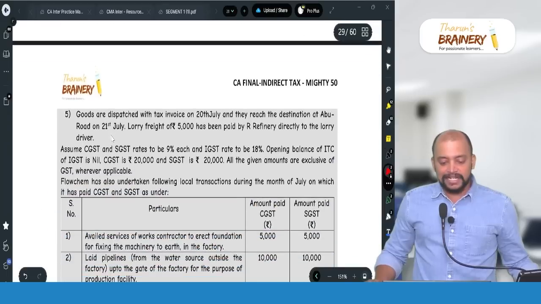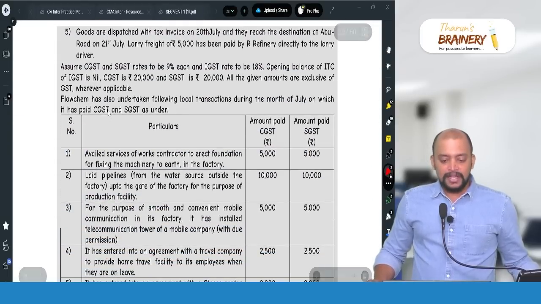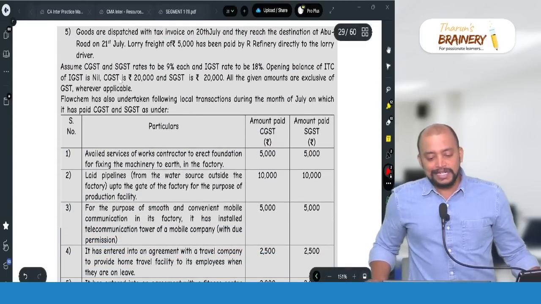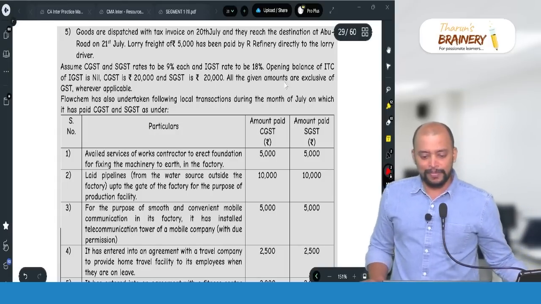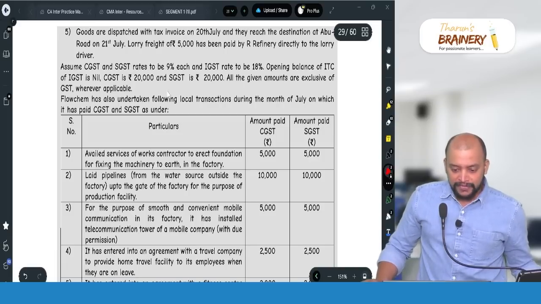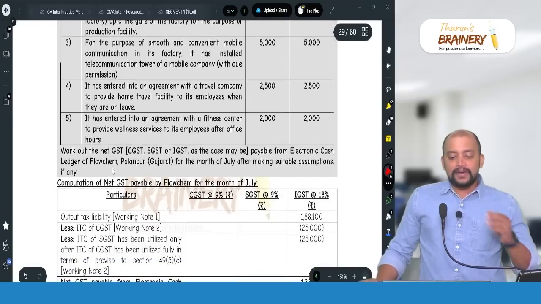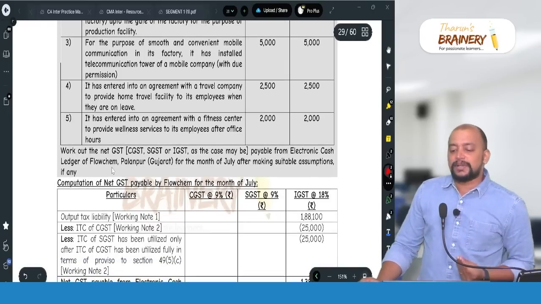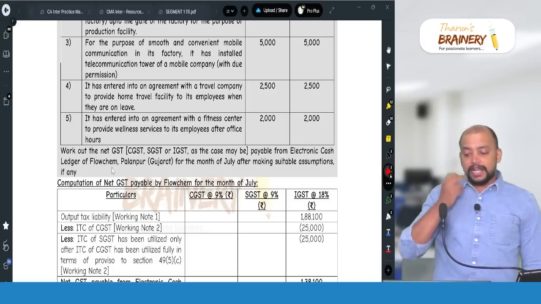They gave some details like price details. Assume CGST, SGST rates be 9% each. Opening balance of ITC is given. All given amounts are exclusive of GST. Then they also gave the purchase details. Work out the net GST liability payable from the electronic cash ledger after making suitable assumptions.